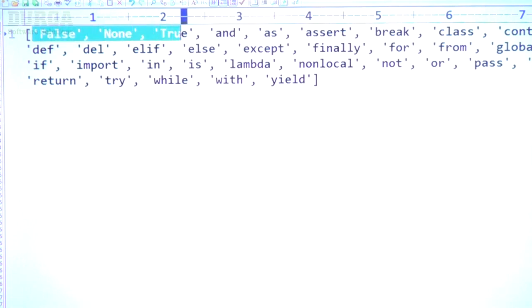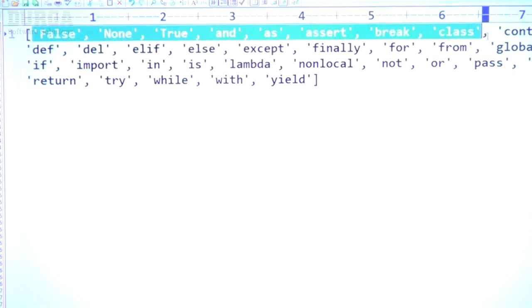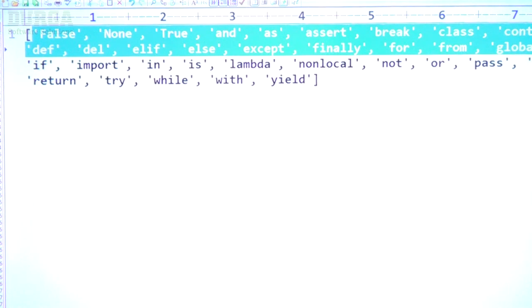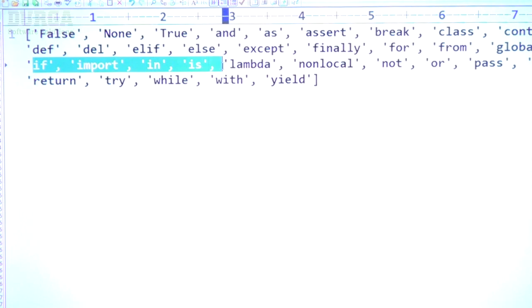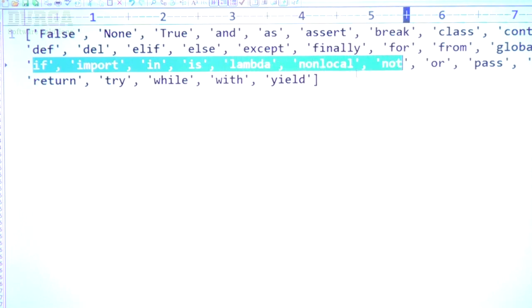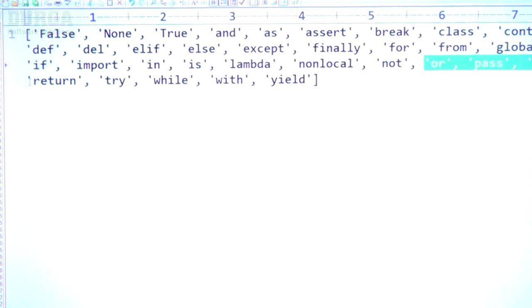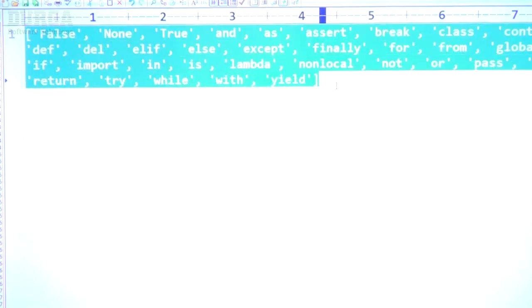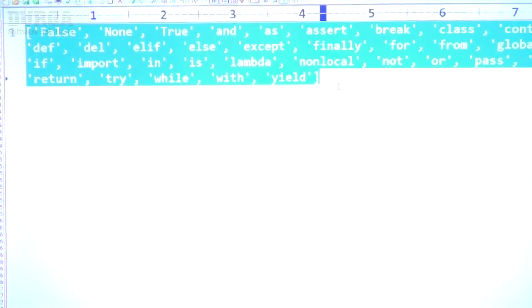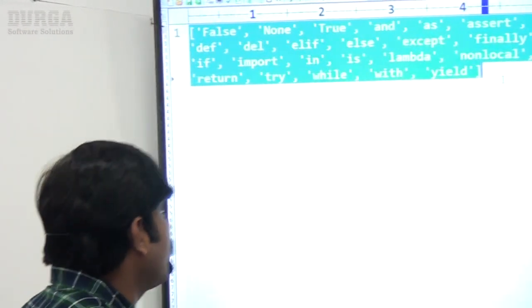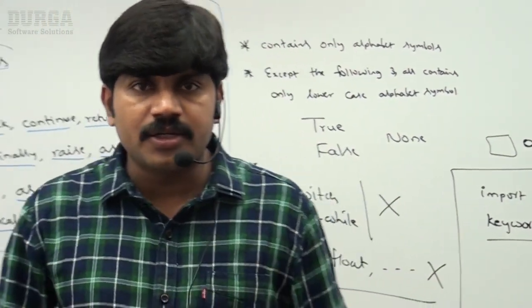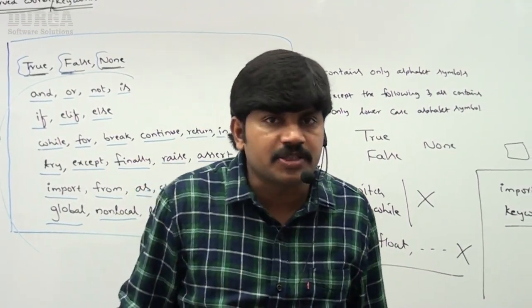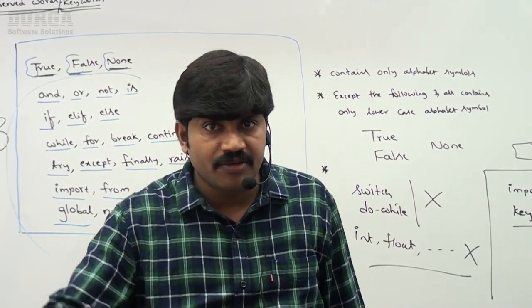False, None, True, and, as, assert, break, class, continue, def, del, elif, else, except, finally, for, from, global, if, import, in, is, lambda, nonlocal, not, or, pass, raise, return, try, while, with, yield. Here it is displayed according to alphabetical order, but anyway, in total, if you want, you can count 33 reserved words or keywords. That's all, sir. These are various important things related to keywords, reserved words, right? Now I will explain the data types concept in the next video. Clear for all of you, right?